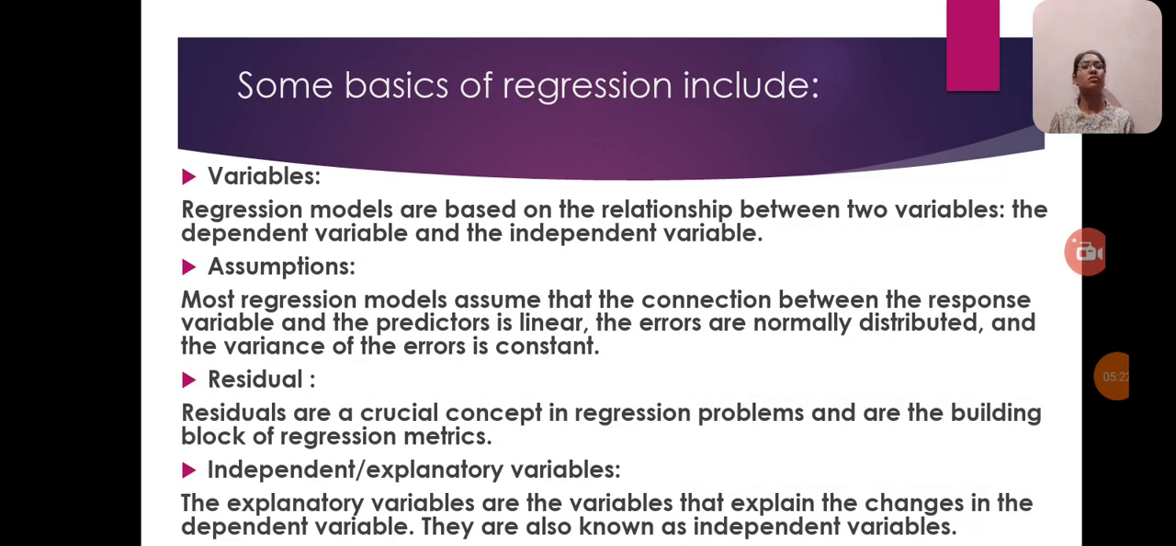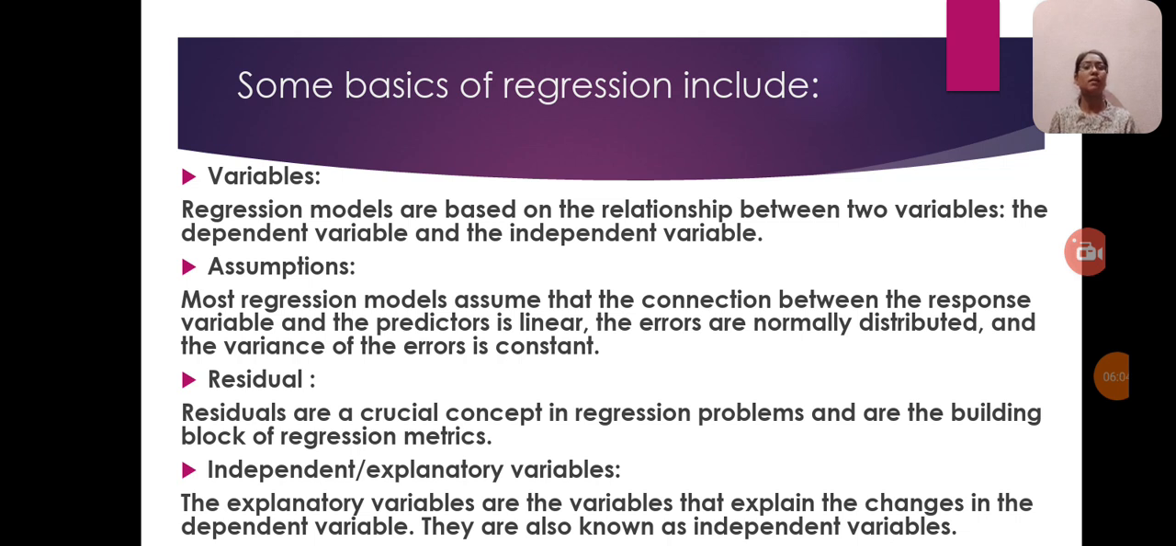Here, some basics of regression include: the first one is variables. Regression models are based on the relationship between two variables, the dependent variable and the independent variable. The second one is assumptions. Most regression models assume that the connection between the response variable and the predictors is linear, the errors are normally distributed, and the variance of the errors is constant. The third one is residuals. These are a crucial concept in regression problems and are the building blocks of regression metrics.